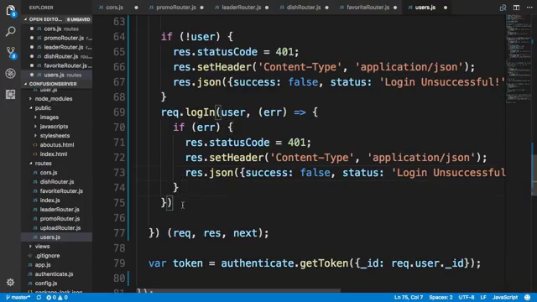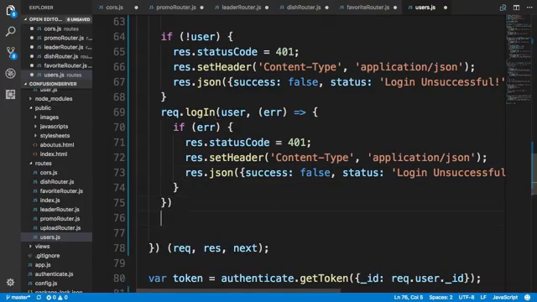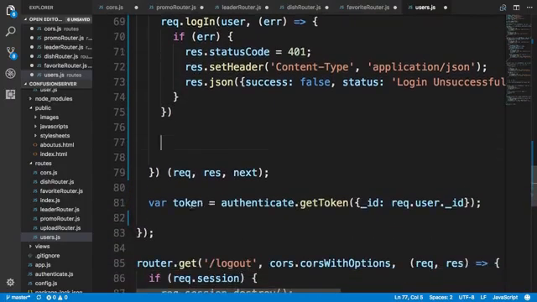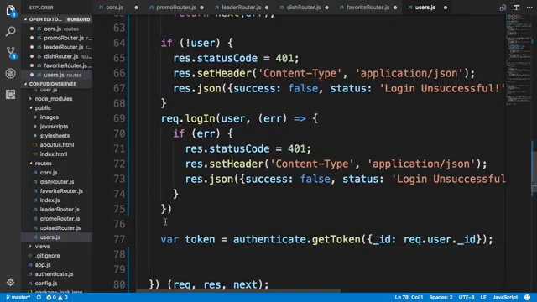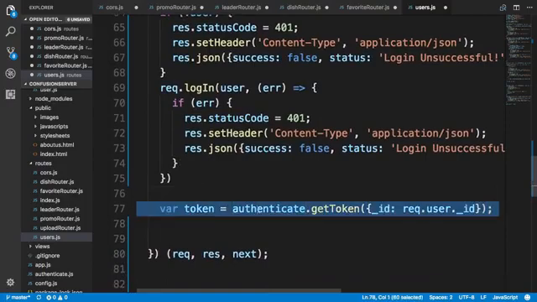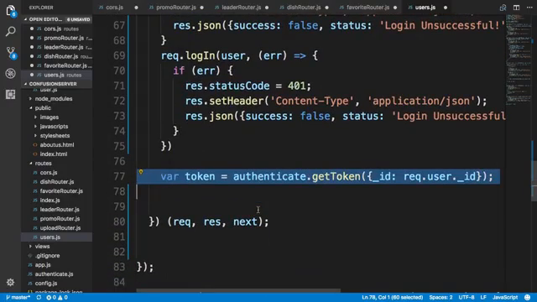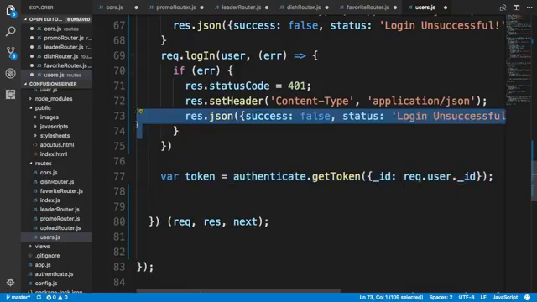Otherwise, we would be down below here. And so at this point, we would be able to generate the token. So if we have reached up to this point, that means that the user has successfully logged in, and so we can now generate the token. So we'll generate the token based upon the user's ID, and then we'll pass the token back to the user.